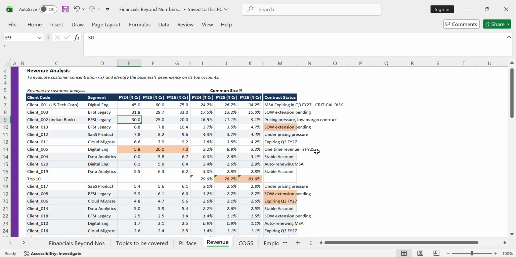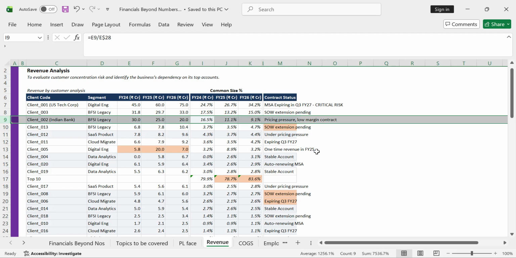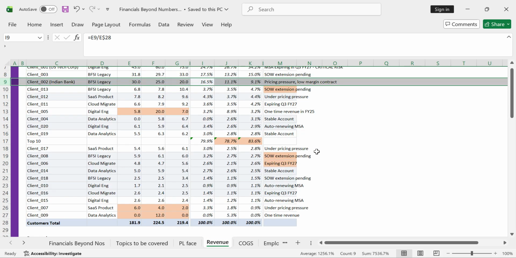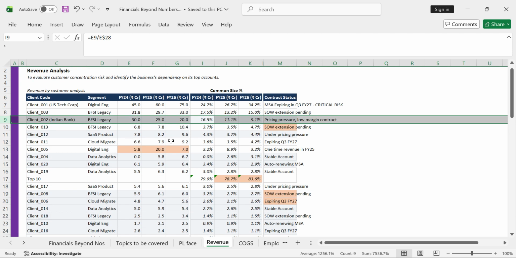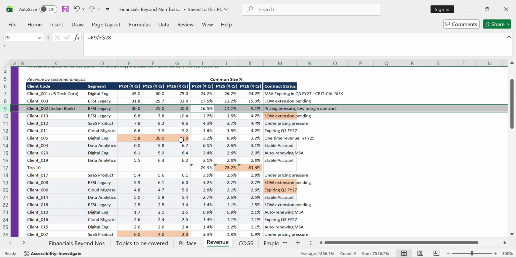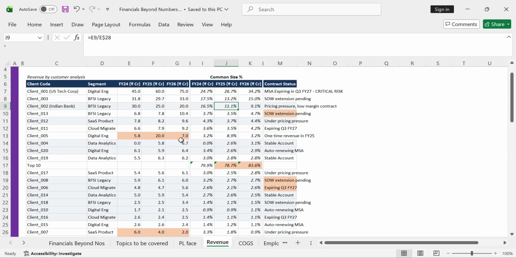For me, it's a big risk because it is the third largest customer. If this revenue goes, my entire revenue growth will go over here. It's around 20 crores out of the entire 220 crores. It's a big number, so we need to focus on that. We need to see how we can convince the customer based on maybe the existing relationship or the quality which we are providing. We need to understand and get the customer on board, and focus on how to increase this revenue.